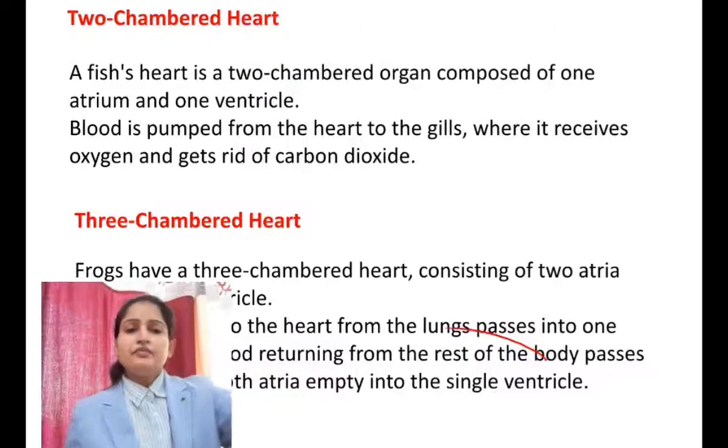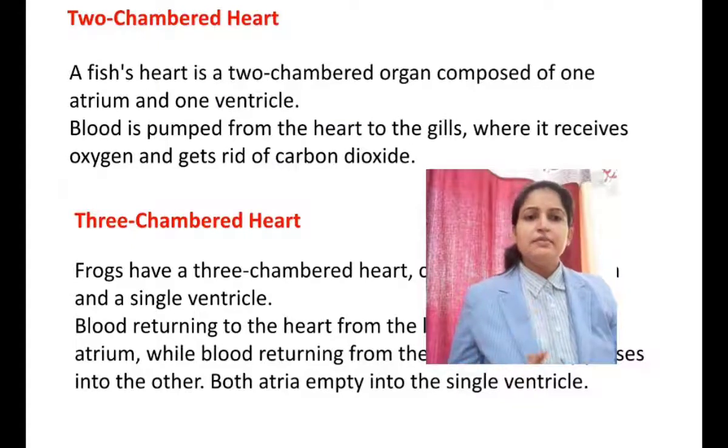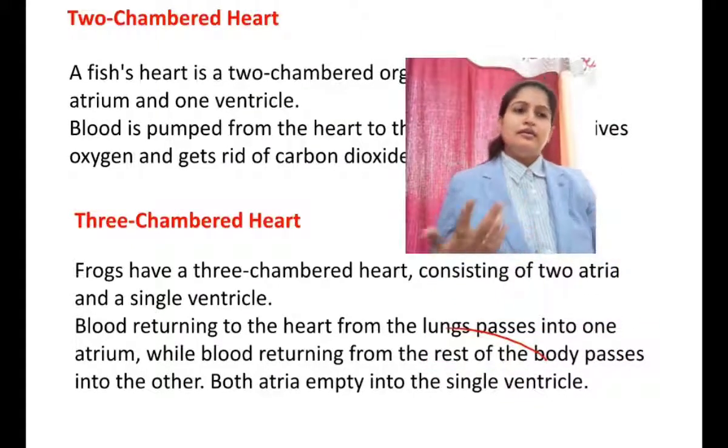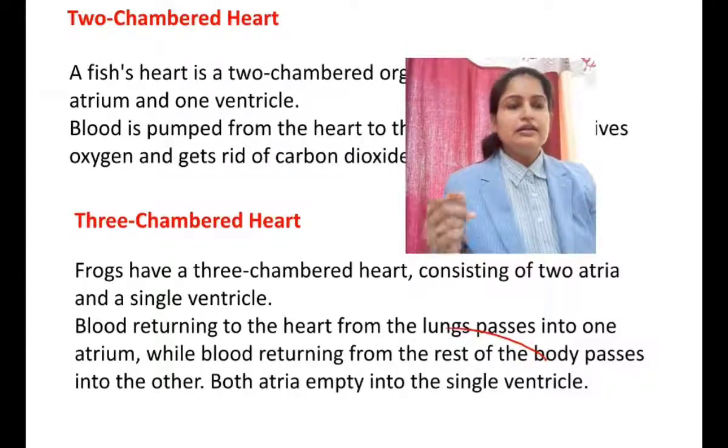Now we are going to discuss the 3-chambered heart. 3-chambered hearts are basically present in the reptiles, or we can say the amphibians. They have a 3-chambered heart consisting of 2 atria and a single ventricle.